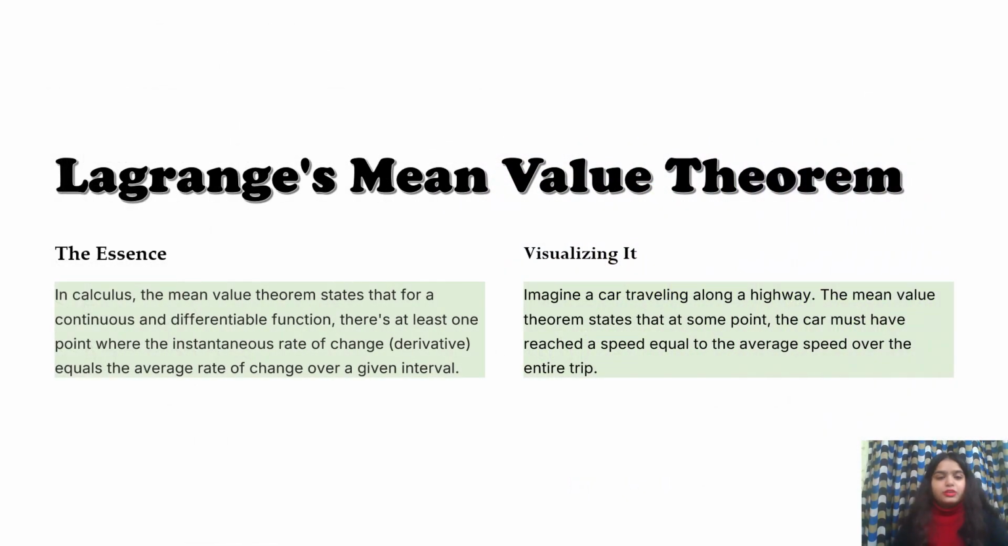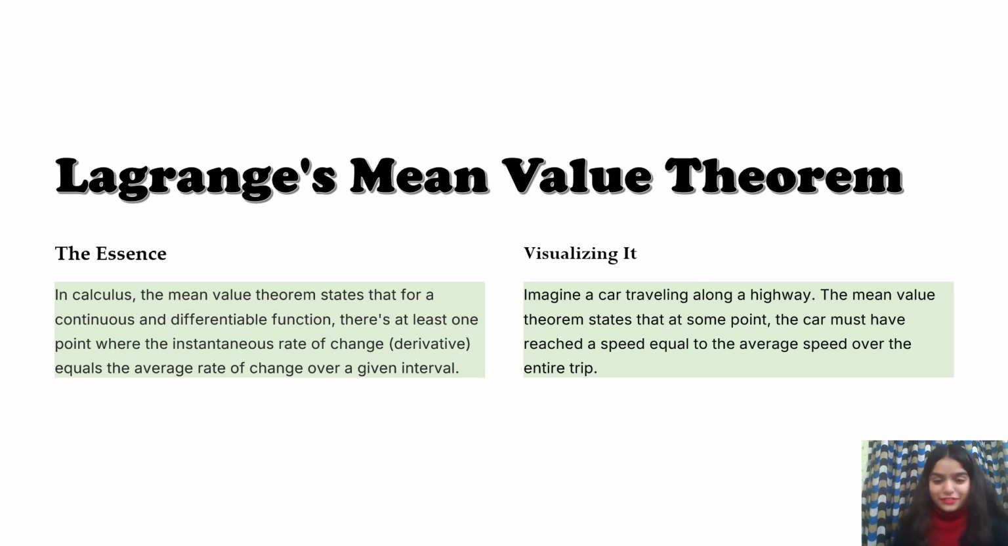Okay, so Lagrange's mean value theorem. Here is the essence. Let's understand what is the essence of this. Generally in calculus, the mean value theorem states that for a continuous differentiable function, there is at least one point where the instantaneous rate of change, also termed as derivative, is equal to the average rate of change over a given interval. If you do not understand this, you have to first visualize it.